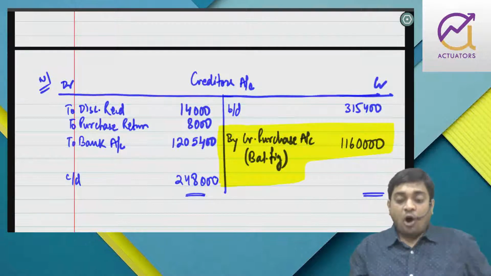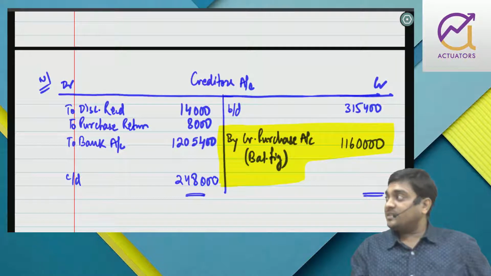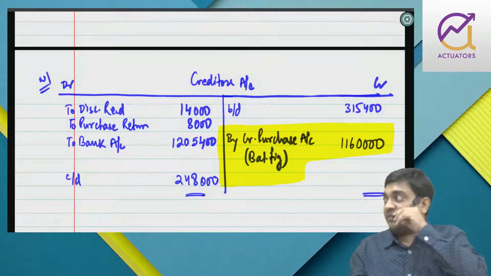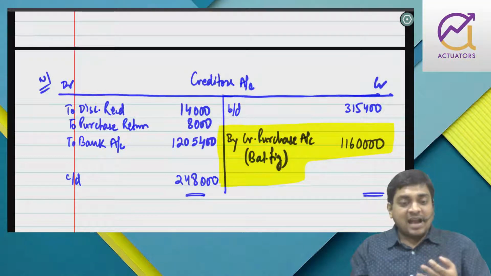Right? So all information pertaining to creditor I have put. I have got my credit purchase. Is that fine, everyone? I told you, the moment I get stuck, I'll prepare the account.